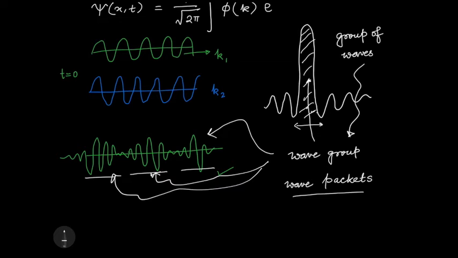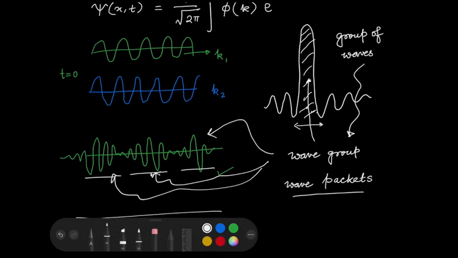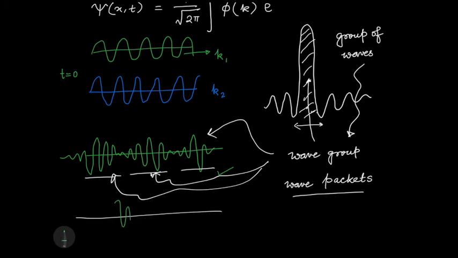The question we'll ask now is this: this is t equals 0. As t progresses, this entire thing will move. So at a different t, this thing will appear to be, say, like this. It has moved a little bit towards the right.